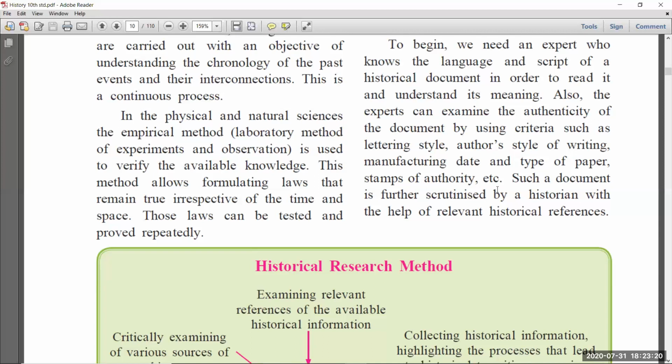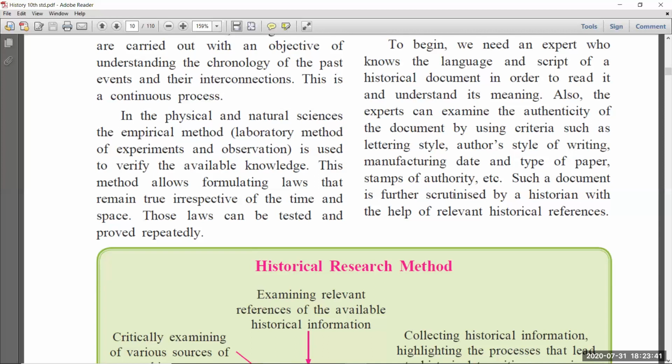Okay, that copper plate also. Suppose you got a copper plate, so which metal is this, copper or silver or gold, and which date it was written, that is also important, and which colors they used, which symbols they used. So all these things are very important when you are writing any historical document.